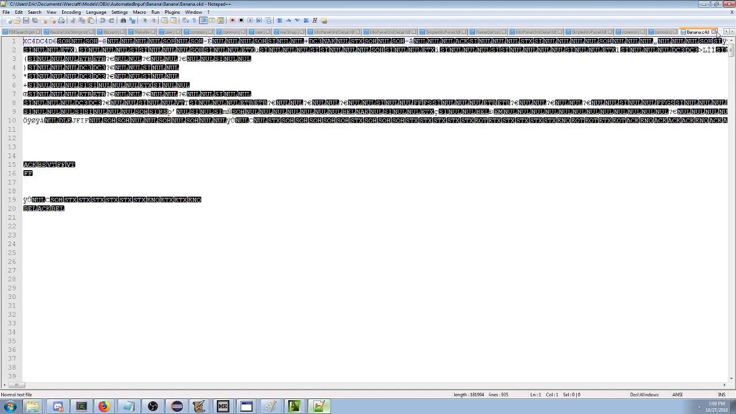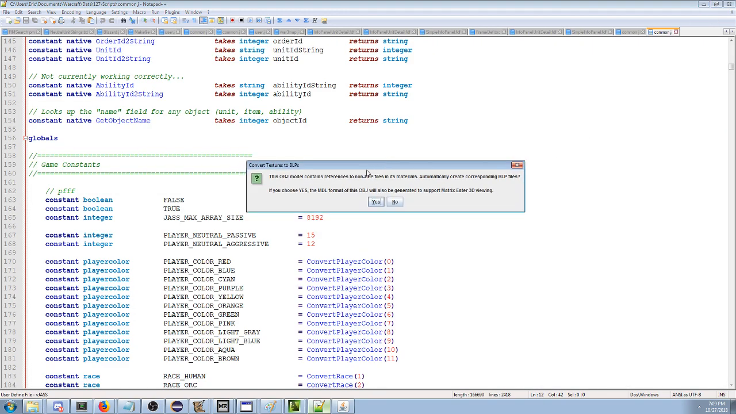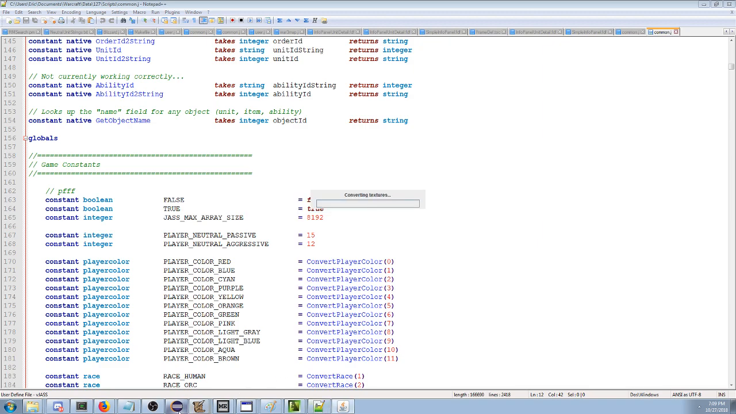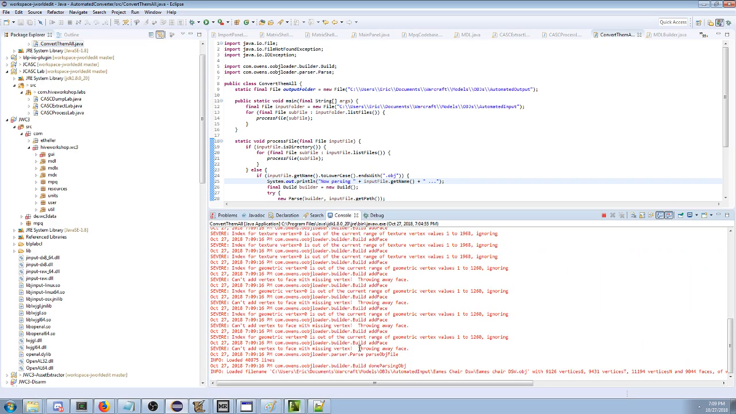Okay, don't open a C4D file. That's bad. Oh, it did another one. Oh, look, this OBJ model contains references to non-BLP files. Automatically create corresponding BLP files. Oh, yes, let's do that. Okay, it's converting the textures. Sure. Okay.